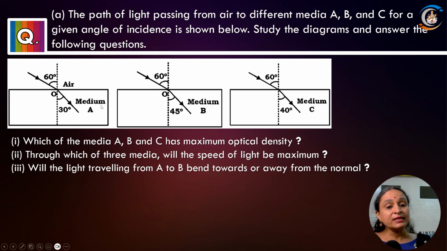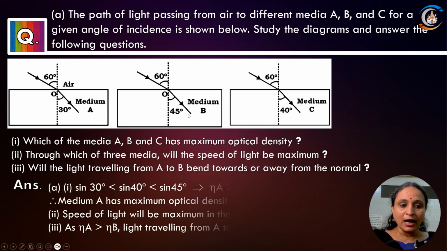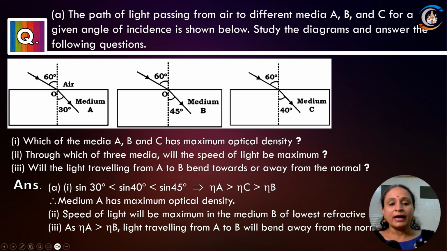If the refractive index is more, that means the optical density is also more. So we know that optical density of A is the largest, then comes medium C, and then comes the medium B. So sin 30 is less than sin 40, is less than sin 45. So refractive index of A greater than refractive index of C is greater than refractive index of B.